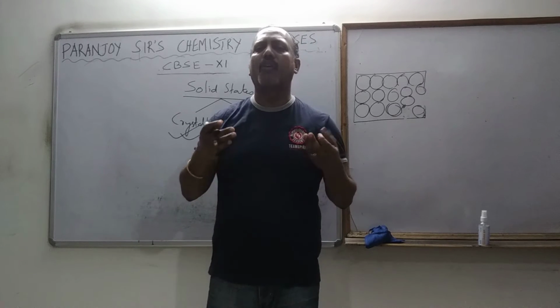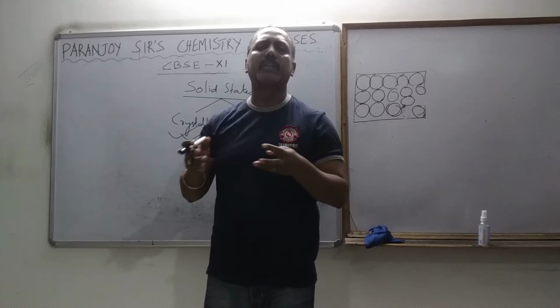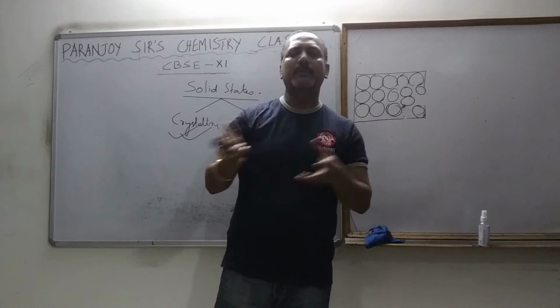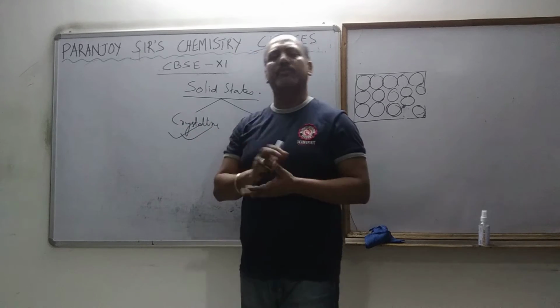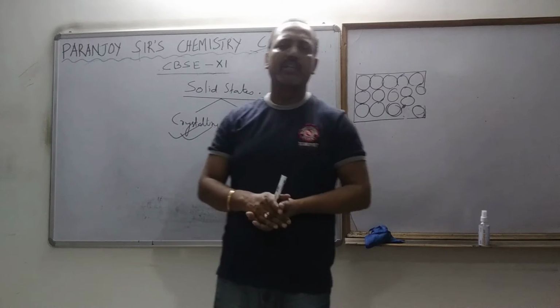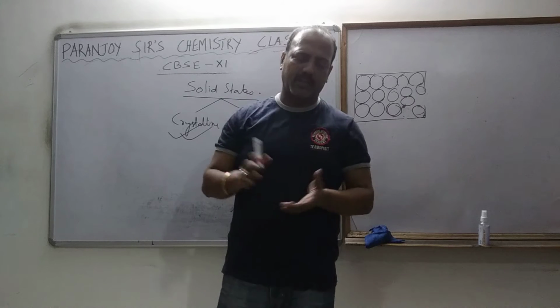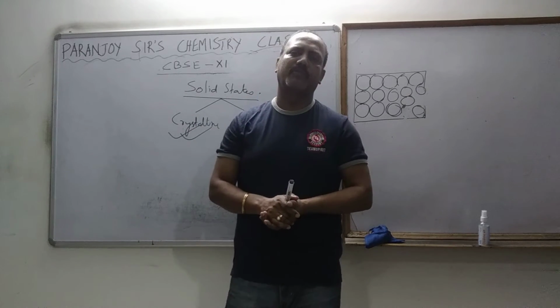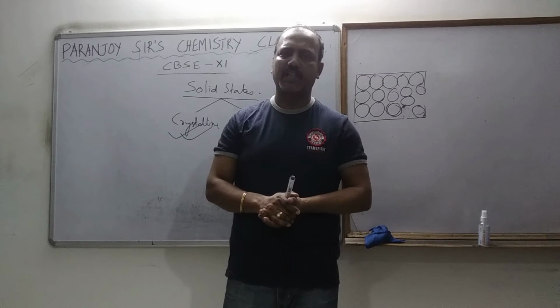But if it is not uniformly arranged throughout the solid, that does not mean it is not uniform anywhere, it is at least not uniform in some places. All throughout the solid, the particles are not uniformly arranged, then we call it amorphous solid. I hope it is very clear to you.